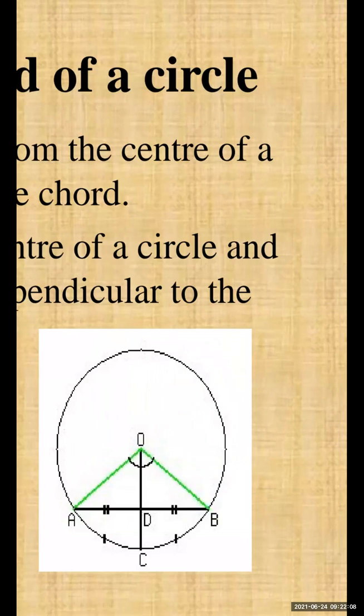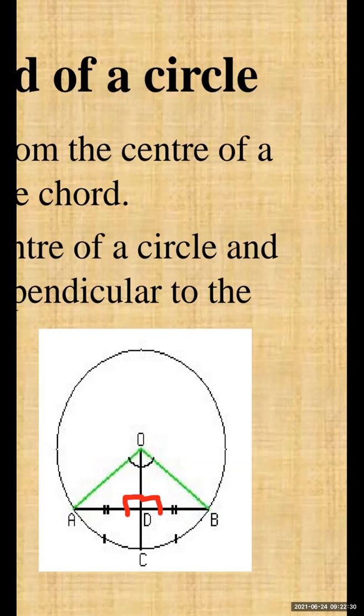So here this is a right angle, this is also a right angle. At point D you can see there are right angles and this becomes triangles OAD and OBD. And if a right angle triangle is there, we can use the Pythagoras theorem.